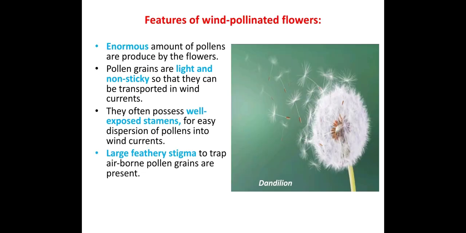First, an enormous amount of pollen is produced by the flowers. Why does this have to be there? As the pollen is moving in the wind, there are chances of the pollen grains moving elsewhere rather than falling on a flower. So the pollen grains have to be released in enormous numbers in flowers where pollination is by wind. The second point is that pollen grains are light, not heavy, and they are non-sticky, so that they can be transported in wind currents.